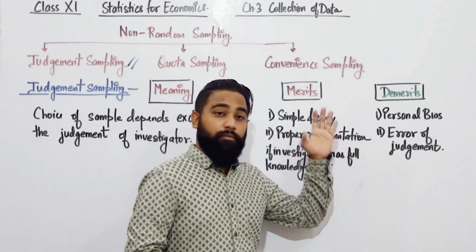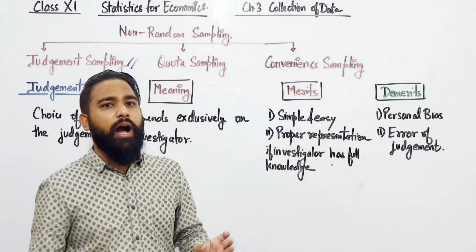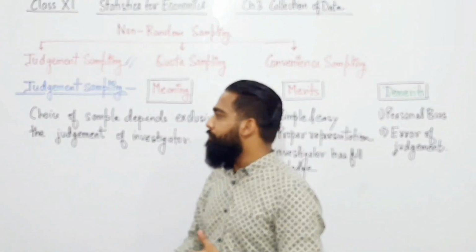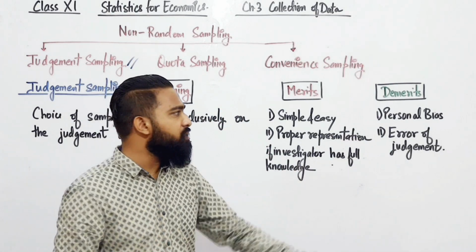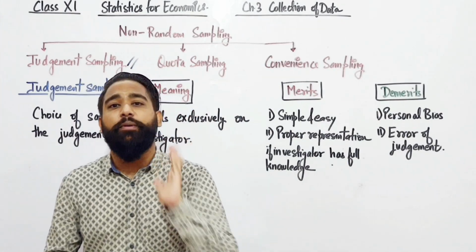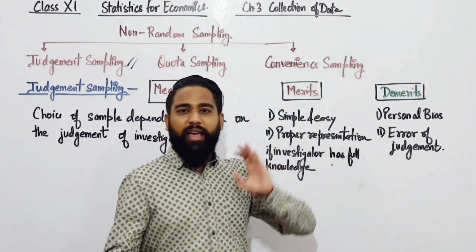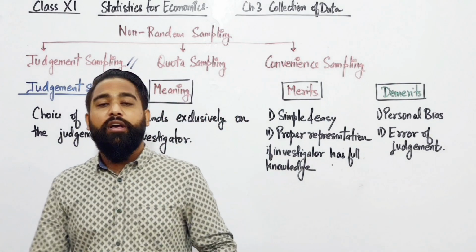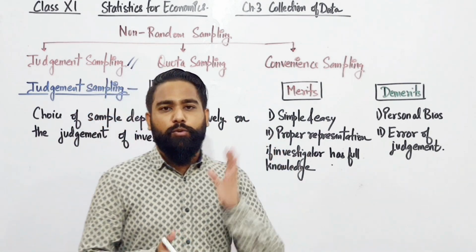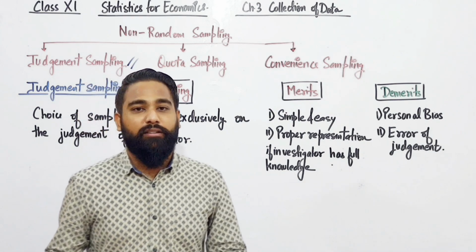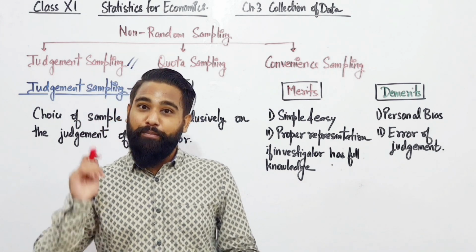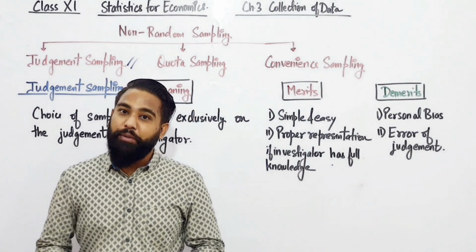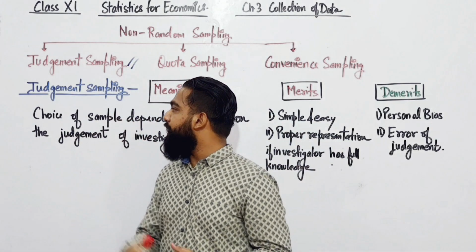Now demerits: personal bias is always there. In non-random sampling there is a most probable chance of personal bias, because it's based on the judgment of the investigator, right? So personal bias can be there, and due to personal bias there can be error of judgment. Suppose I am assuming that this student is a good one, he studies a lot, but he is not that student. He was the backbencher who was sitting that day on the first seat. So there could be error of judgment. So this is your judgment sampling.